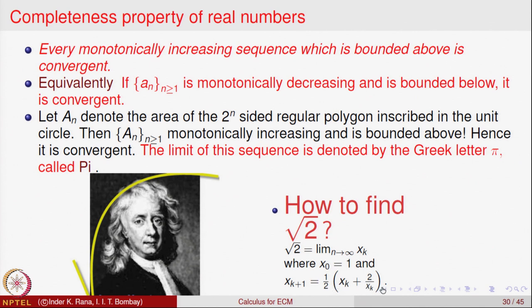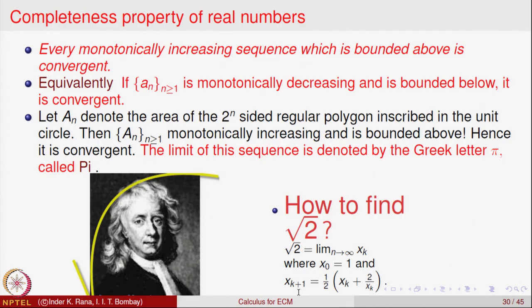So, once x_k is defined, x_{k+1} is defined, and one shows this sequence of real numbers is convergent using the completeness property, and the limit exists, and that is what is called the square root of 2. So, here is another way of appreciating the concept of the limit of a sequence. The square root of 2, as you have seen earlier, is an irrational number. So, its value cannot be found exactly, like pi.